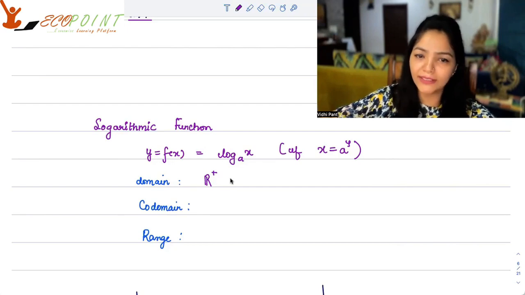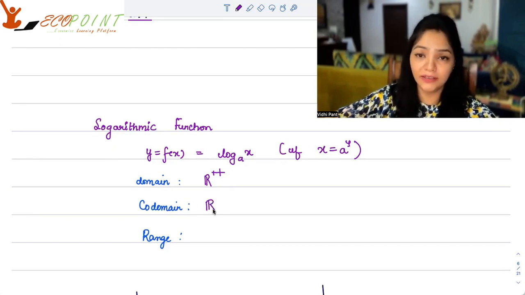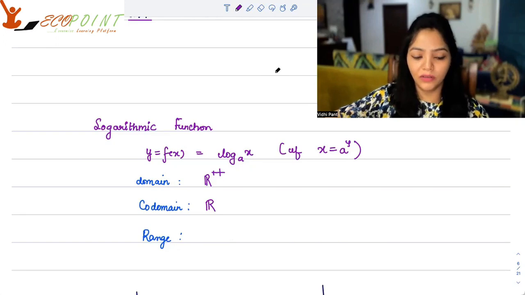So R plus, in fact strictly positive values, are all I can take as my input. But I do not know what values I will generate. It could be any real number. I know that it will be real in nature. So the codomain has to be R. The range of log is again R.